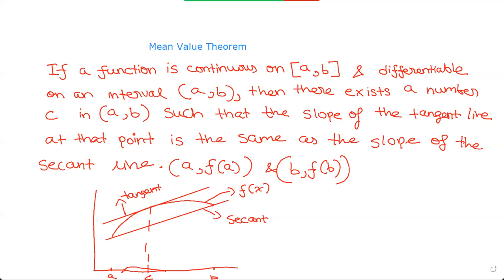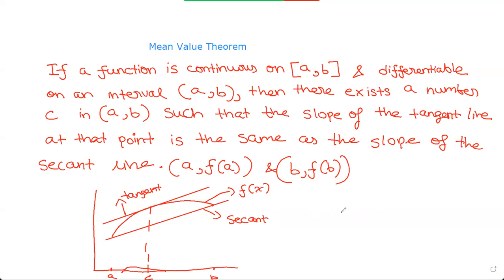So that is proved. Then there exists a number c in between a and b, and we can see that c is in between a and b, such that the slope of the tangent line at that point is the same as the slope of the secant line. So what do we know when the slopes are the same? When the slopes are the same, the two lines will be parallel. We can clearly see that these two lines are parallel, right? So yes, the mean value theorem is satisfied. Now I hope you understood it better. If you have any questions, you can let me know in the comment section and I'll try to answer them for you.